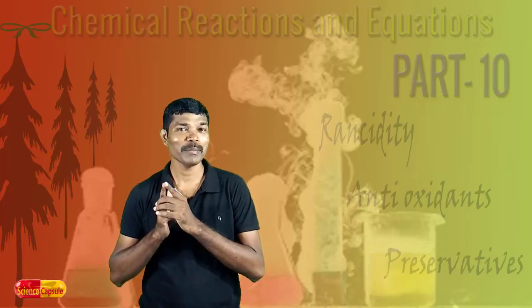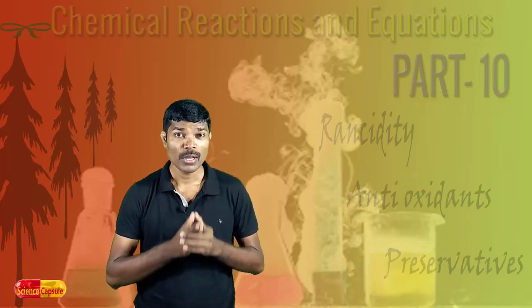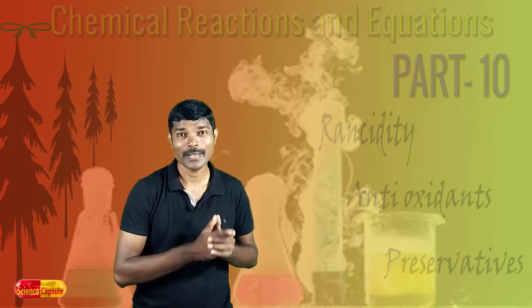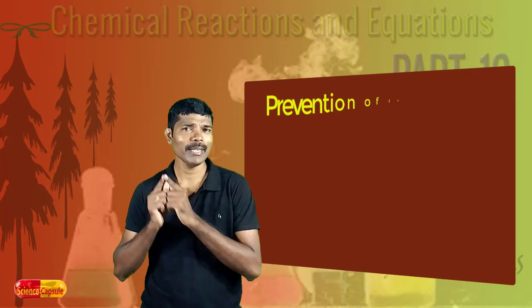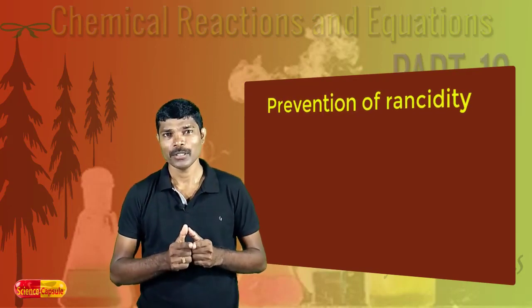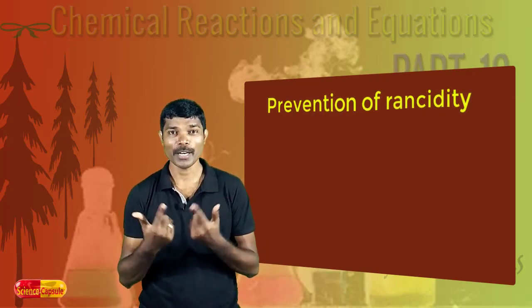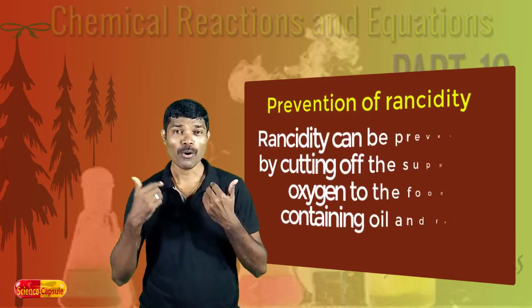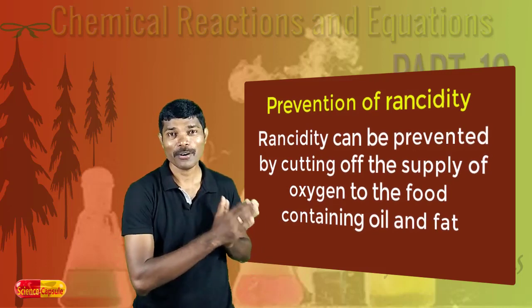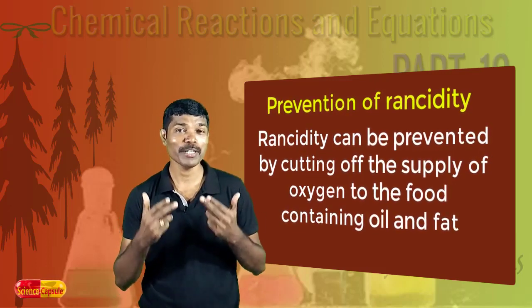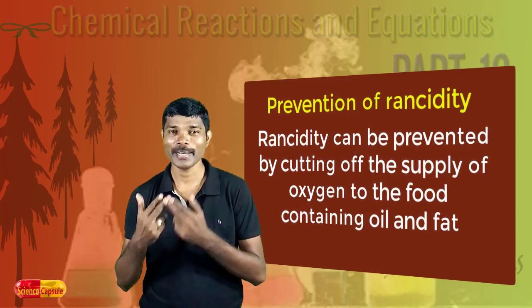Before we learn about the prevention of rancidity, we should know the condition under which the rancidity occurs. Now, rancidity is purely an oxidation reaction. The oxygen is supplied from the atmosphere. If we somehow manage to cut off the supply of oxygen to the food containing oil and fat, then we will be successful in preventing the food from rancidity.